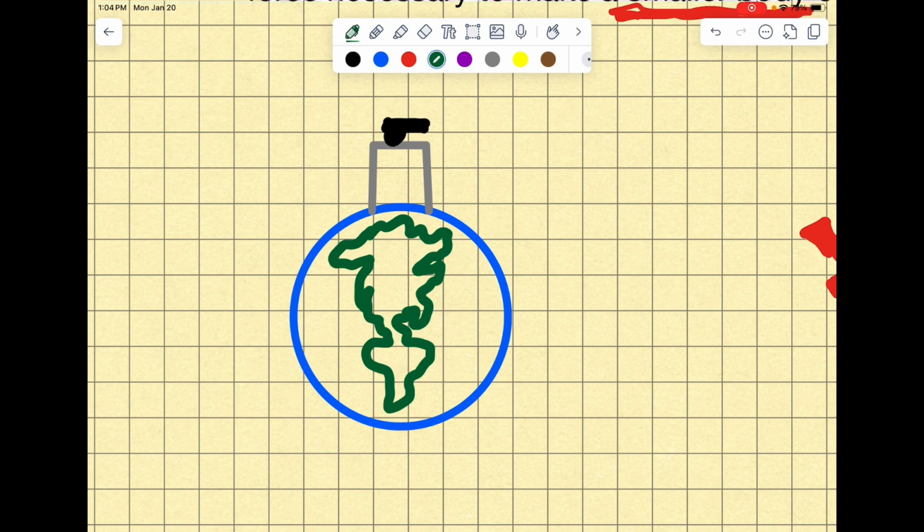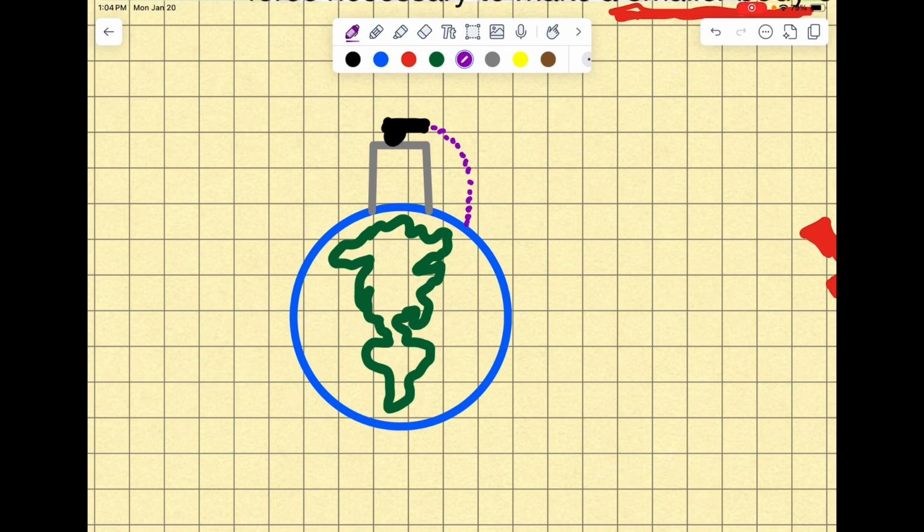So to think about why satellites move around an object versus falling straight into it, you can think about Newton's famous thought experiment where he imagined a cannon on top of a very, very tall mountain. Here I've drawn my approximation of Earth and a cannon on top of a tower. If this cannon fires a cannonball slowly, you can imagine it making a path, maybe something like this, and then hitting the Earth.